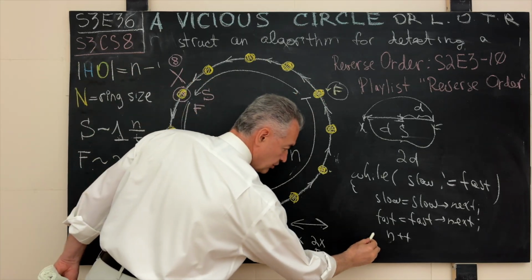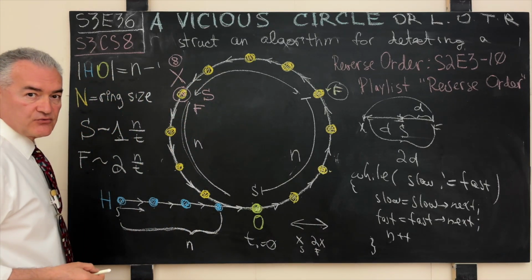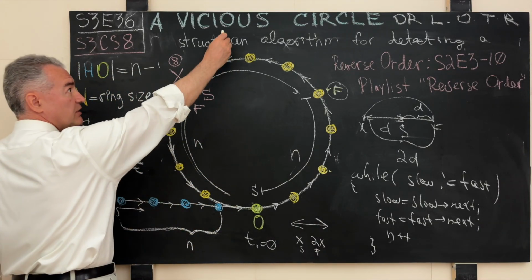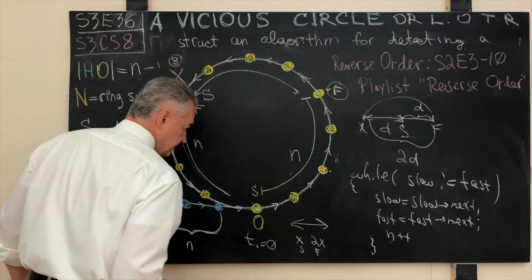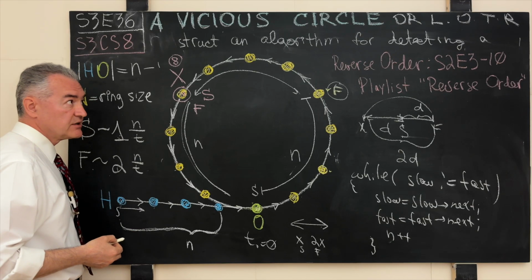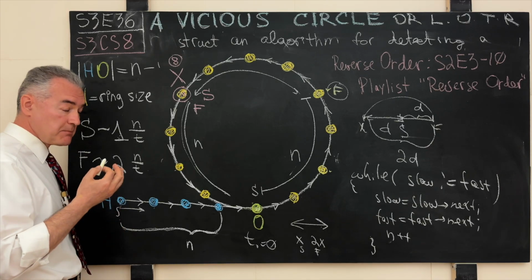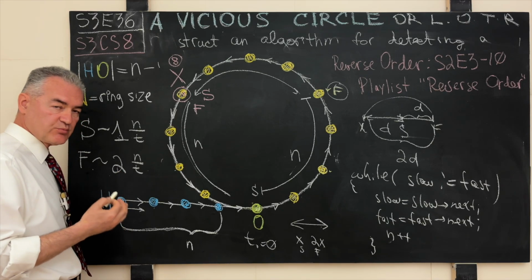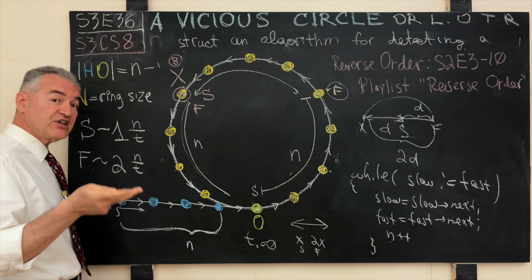And at this point, I hope that you guys understand my justification for the title of this episode, a vicious circle, because this is how we detect a circle or a ring, if you will, a cycle or a circle or a ring in the linked list. And the reason I put the lords of the ring is precisely because the means of how we do it, how we detect the presence of a vicious circle in our linked list. Well, by using two runners in two stages.